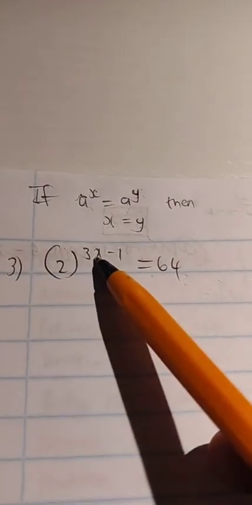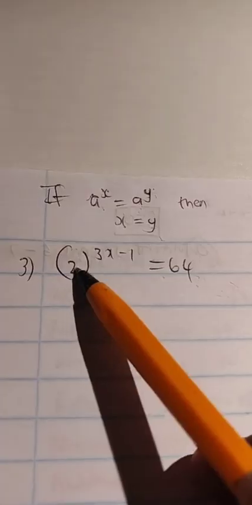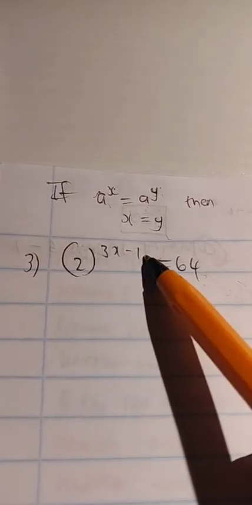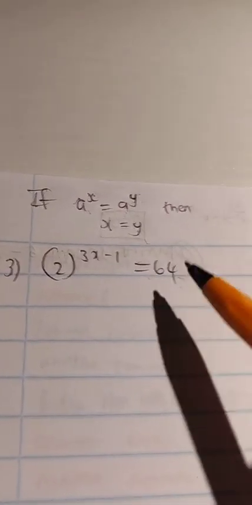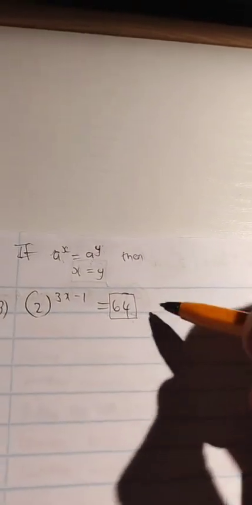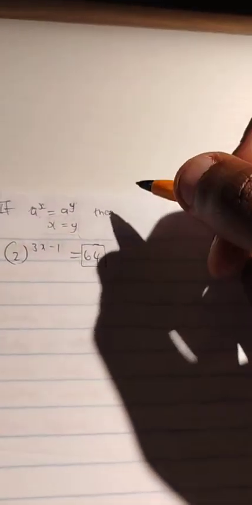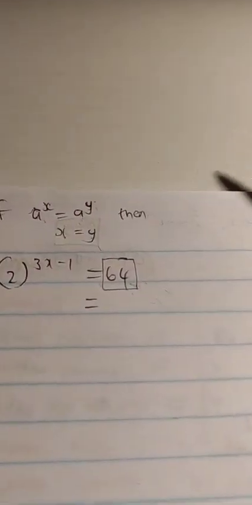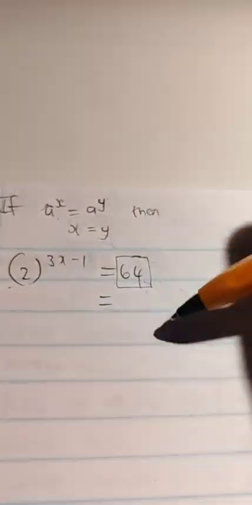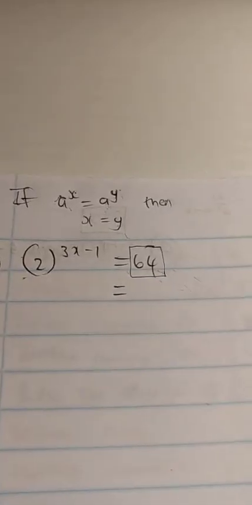So here we have 2 to the power 3x minus 1. 2 is in brackets already. It's raised to the power 3x minus 1. So we have 64 here. So if we look at 64, can we change 64 so that it has the base 2? How do we go about that? What is basically 64 as a prime base 2?